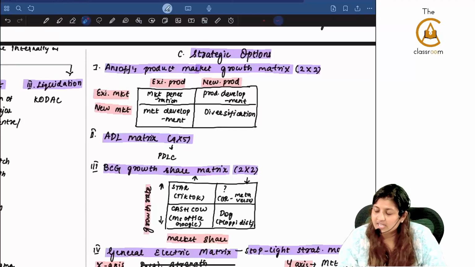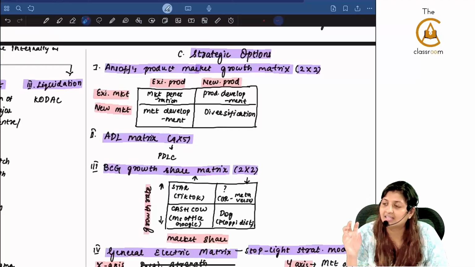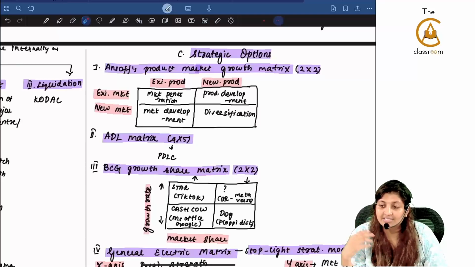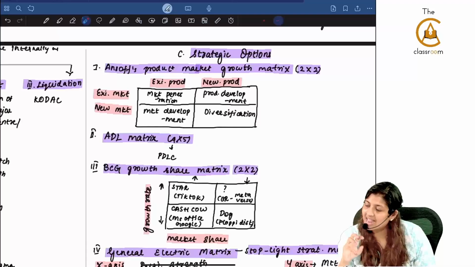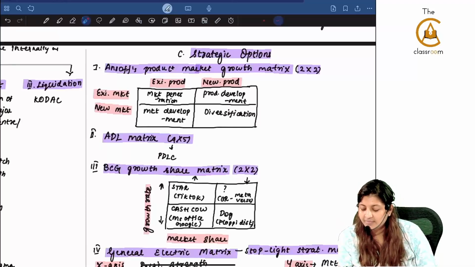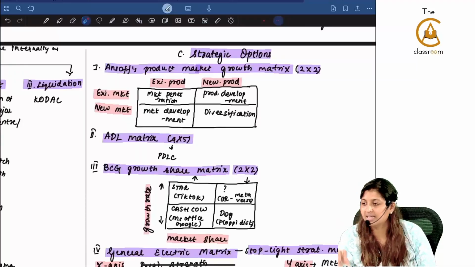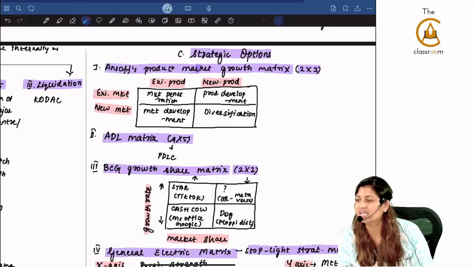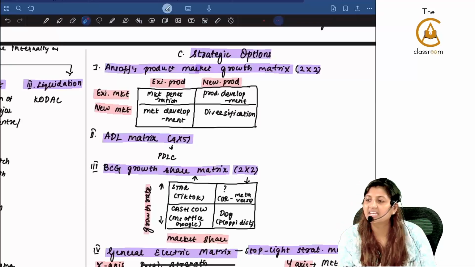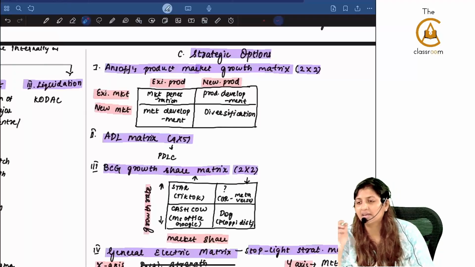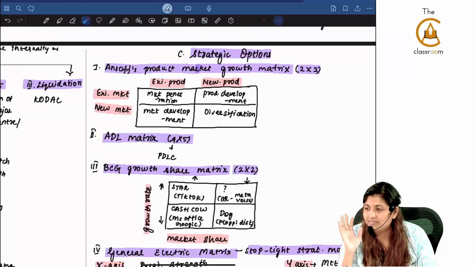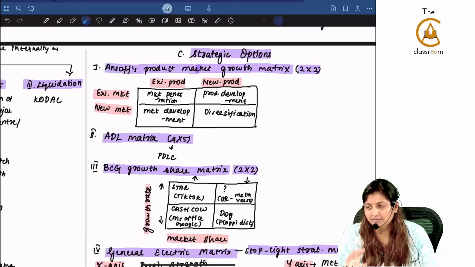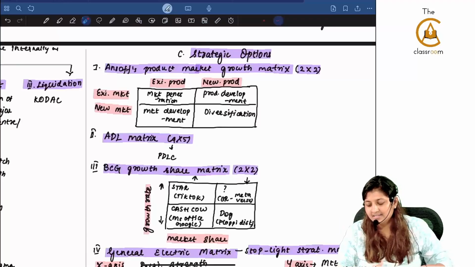Gucci is an example which the ICAI material itself has given. Gucci usually sells luxury clothes. If Gucci starts selling casual clothing in the Chinese market, that becomes a new product in a new market, since they are from Europe. That is diversification. Same luxury clothes in the Chinese market is market development, because they are only moving to a new market but selling the same product. If to the existing European market they start selling casual wear, that is product development, because to the same market they are selling a different product. Market penetration is existing product, existing market.